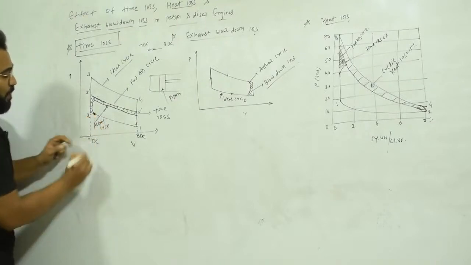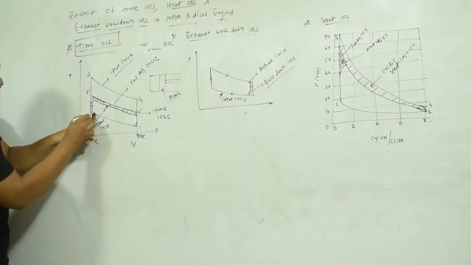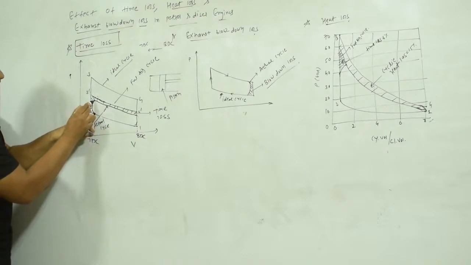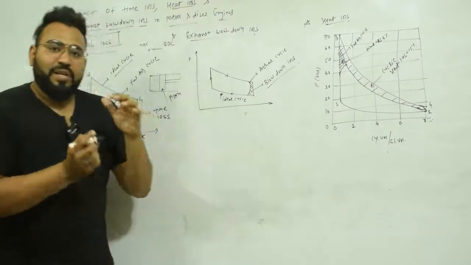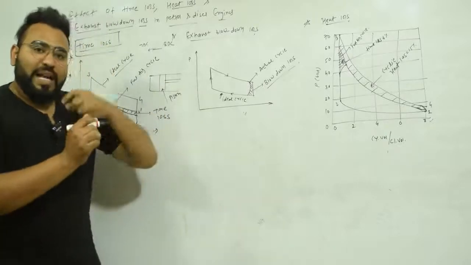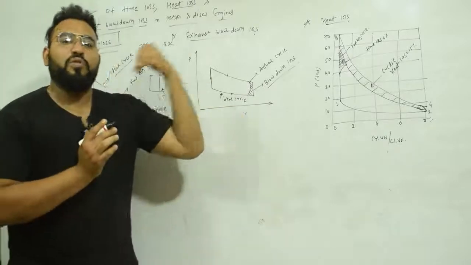So we have given the spark in advance over here. That's why this cycle deviates something like this. And also, the complete combustion takes some time, so to attain the maximum pressure, it is also going to take some time.